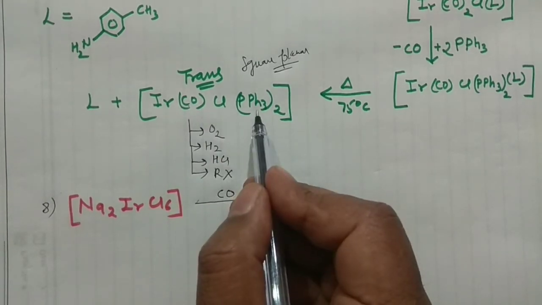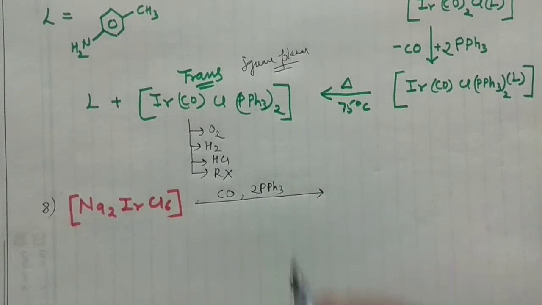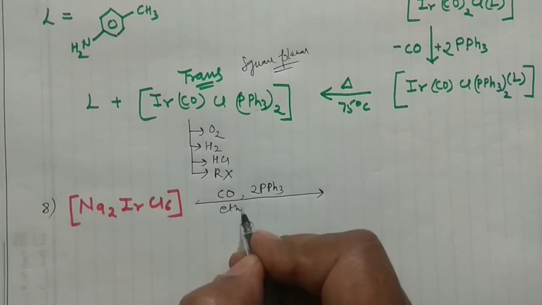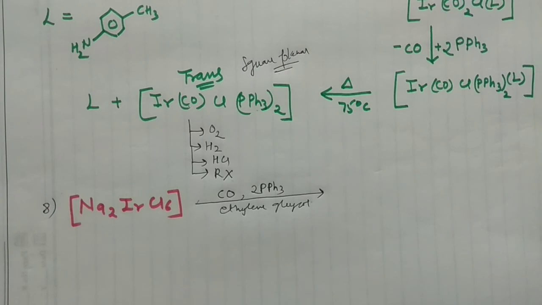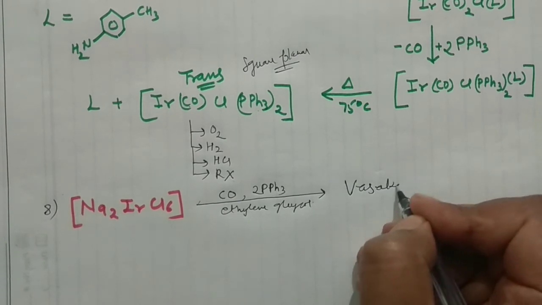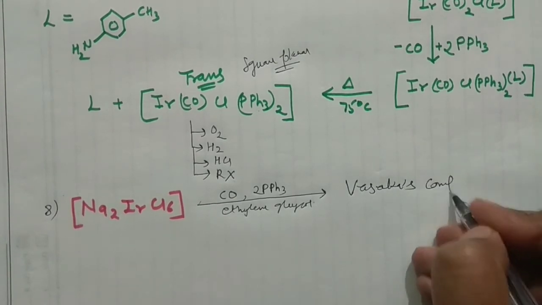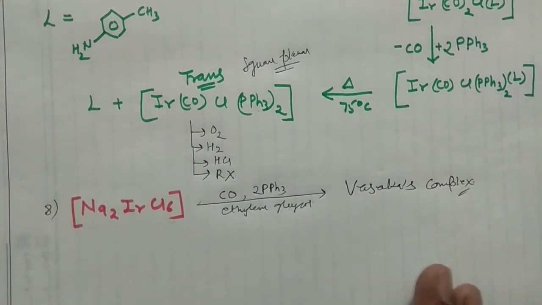I need 2 triphenylphosphine, so you can write PPh3, of course 2 times, right? And ethylene glycol you can take as solvent. Okay, and then it will result in Vaska's complex. So now I'm not going to draw the structure or write the molecular formula again and again.